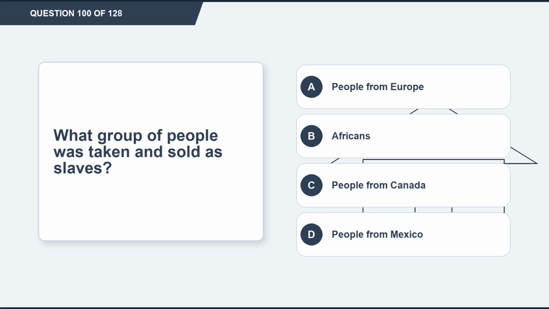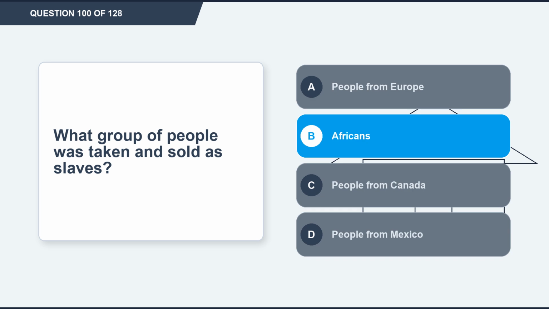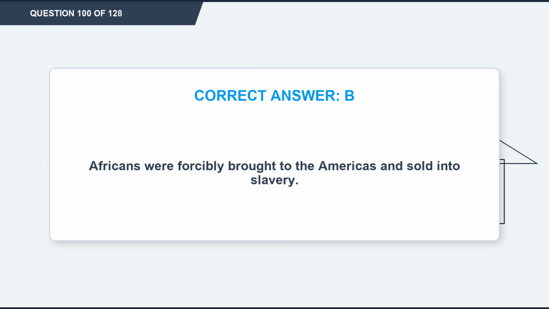Question 100. What group of people was taken and sold as slaves? Option A, people from Europe. Option B, Africans. Option C, people from Canada. Option D, people from Mexico. The correct answer is option B, Africans. Explanation. Africans were forcibly brought to the Americas and sold into slavery.